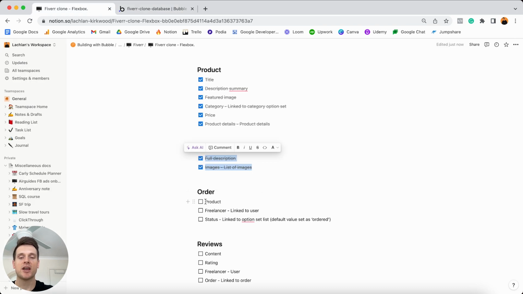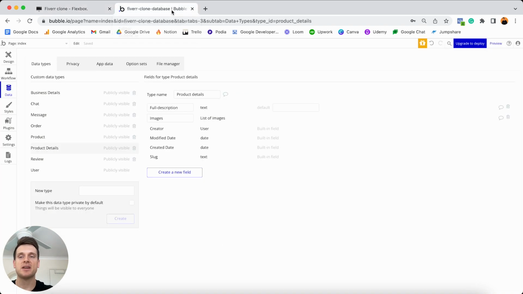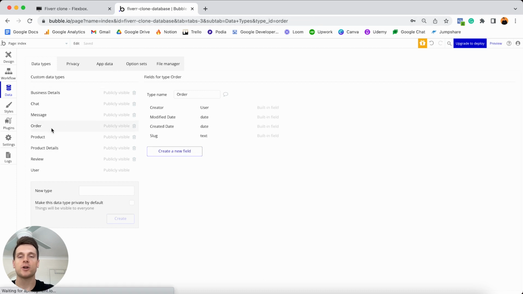And then as we work our way down the list, the next fields we'll need to add are within our order data type. So every single time a business owner purchases something from a freelancer, we're going to create an order in our database. And of course, for each order, just for historical purposes, we're going to need to store some information about what product they purchased, who the person was that they purchased it from, and what is the status of that order. So is it currently in progress or is it complete?